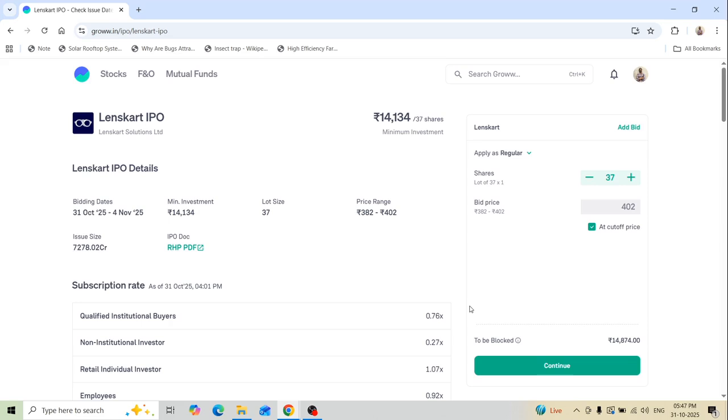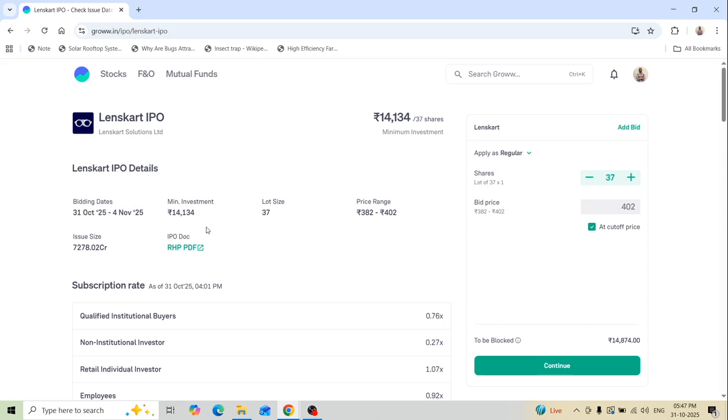Generally, the IPO price will be around 15,000. This IPO is around 14,800. You can see here 14,134 for 37 shares, which is at the lower limit price band of 382. If we go for the upper limit price band of 402 per share, it will be around 14,800. So let's take 15,000 as the IPO lot size.